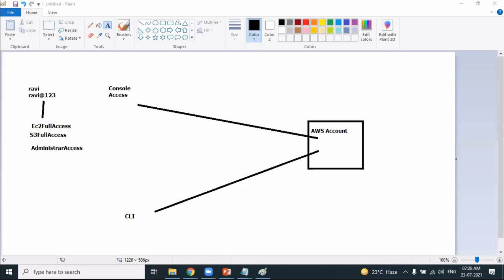Hi Sunil, can we create a customized policy under this? Because there are Amazon managed and AWS managed policies. Yes, we can create our own customized policies also. That is possible by administrators. Okay, so this is a possibility.